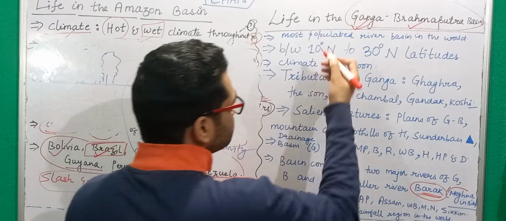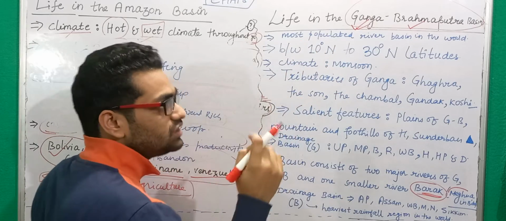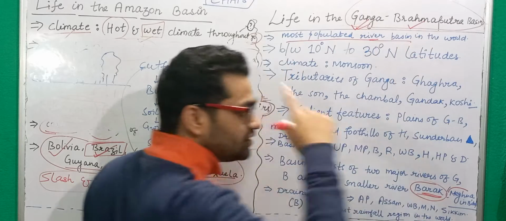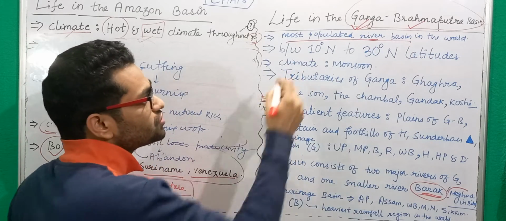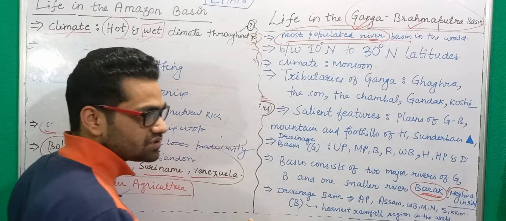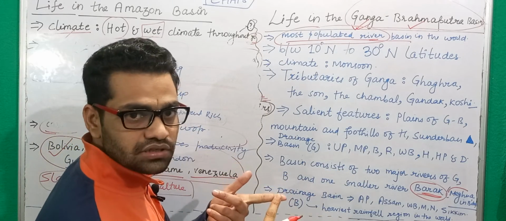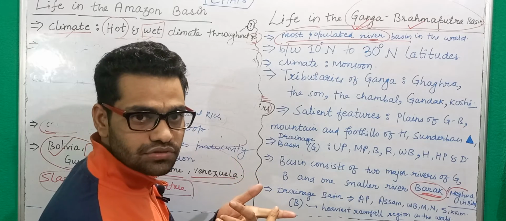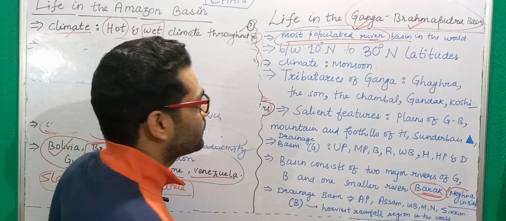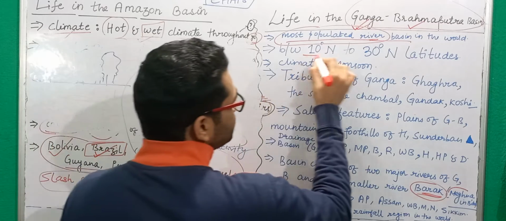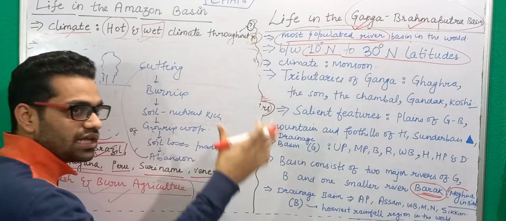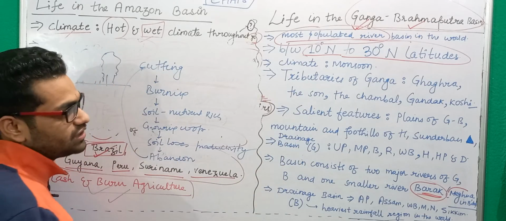Okay. Now the most peculiar thing is that this is the most densely populated river basin in the entire world. Most populated in the sense that you have India and you have Bangladesh, which are two of the most densely populated countries of the world. Now it lies between 10° north and 30° north latitudes, meaning that they lie in subtropical regions, right?